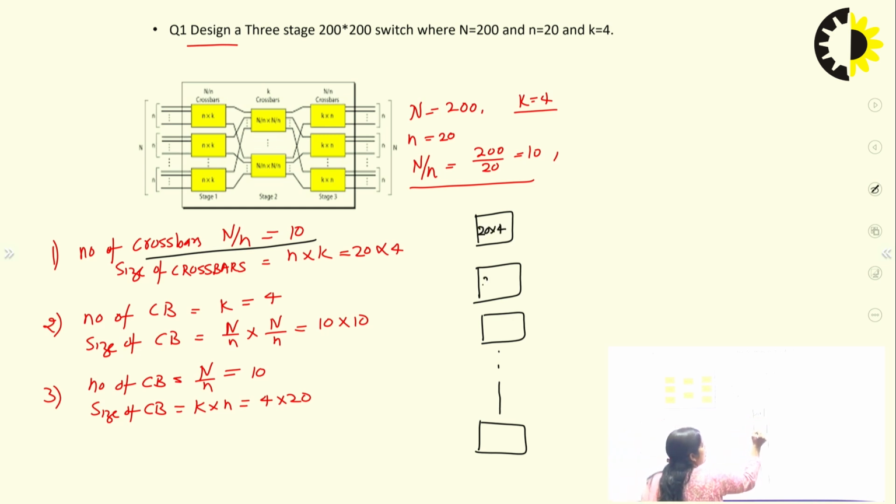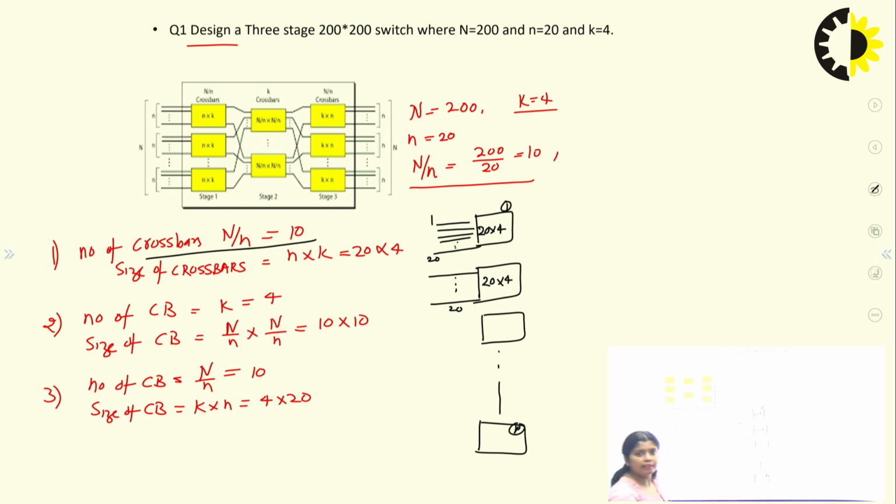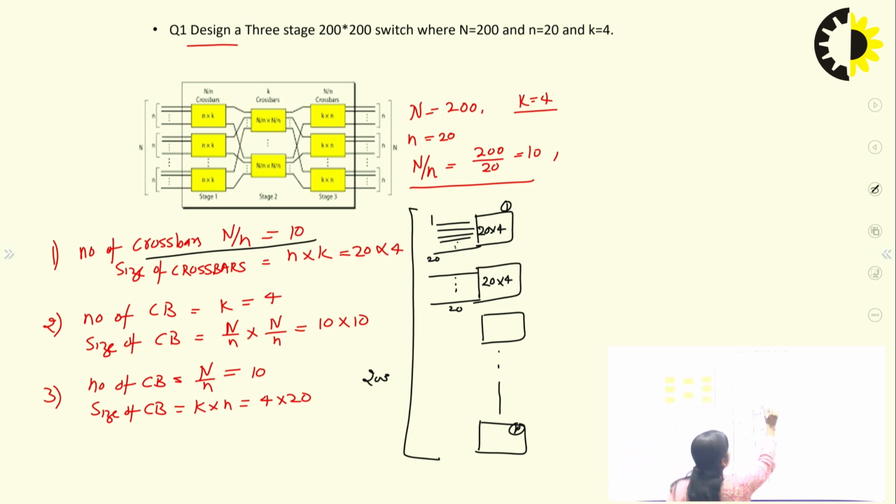Each crossbar has the size of 20 cross 4. It means there are 20 inputs, from 1 to 20, and this particular crossbar is the 10th crossbar, and completing it there are 200 input points. Now, this is the first stage.